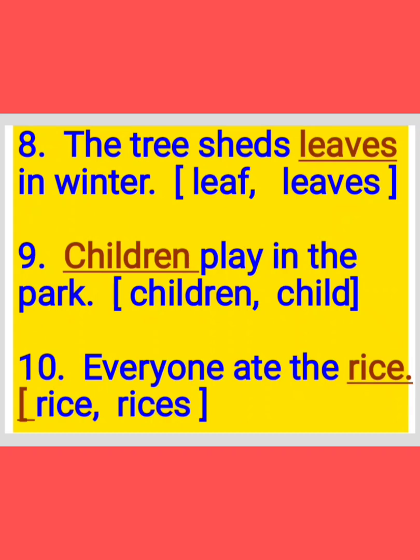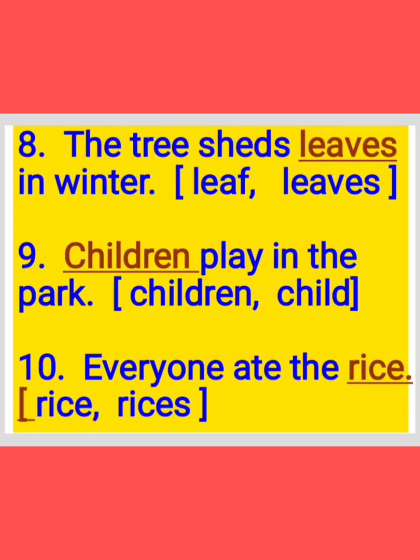Now see the ninth one. Dash play in the park. Children, child. So children comes under countable noun. We can count them. So we can write the plural form here. So answer is, children play in the park. So write children, your answer, children. And don't forget, starting letter should be capital.